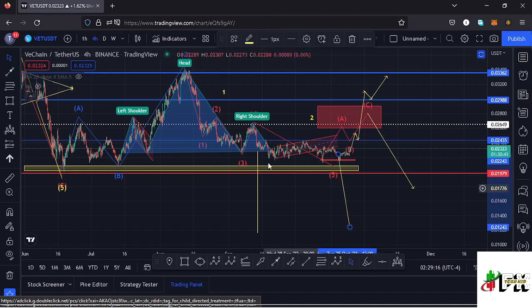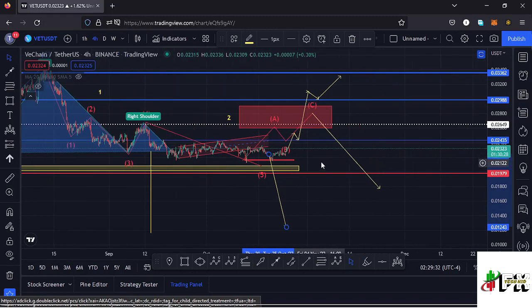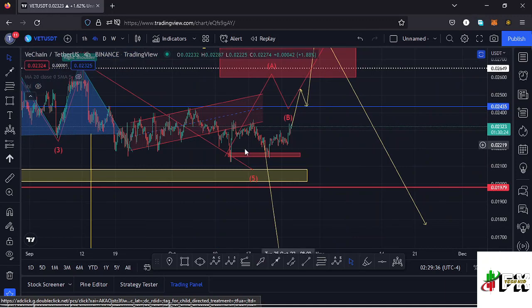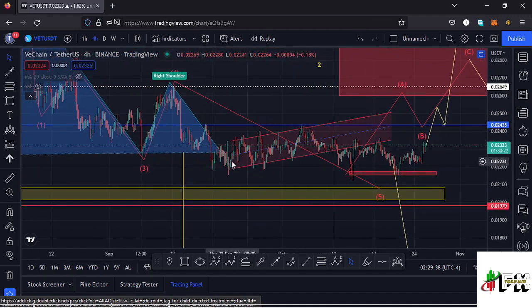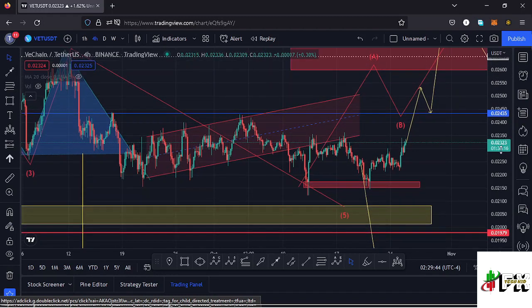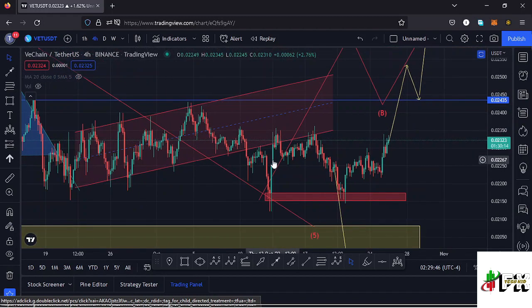So let's be patient and see how that plays out, whether we are going to invalidate this head and shoulders pattern in case we continue pushing higher in the formation of our wave 2. And getting to the short-term scenarios that can play out, I'll be basing it on this consolidation that we can see right here. Within this consolidation, you can see we have been trading within this channel, and this was an ascending channel, and we managed to break out of the channel to the lower side.